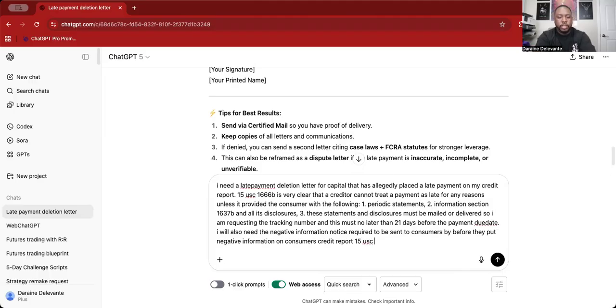15 USC 1681 s2(a)(7), right? So that's the law that speaks about negative information.